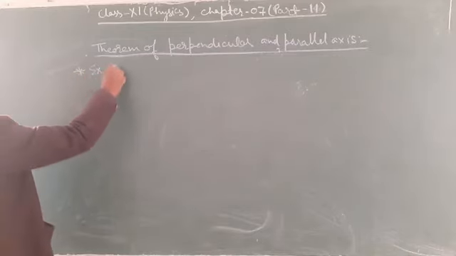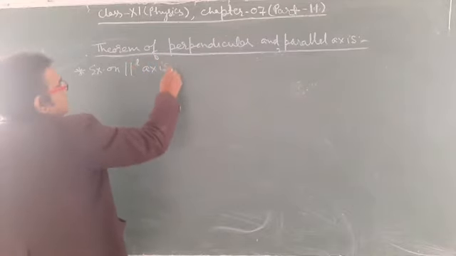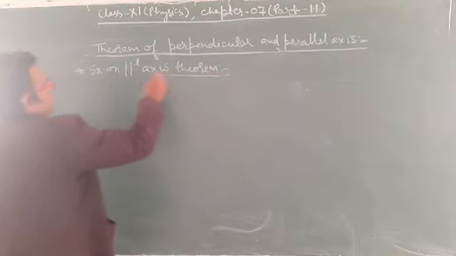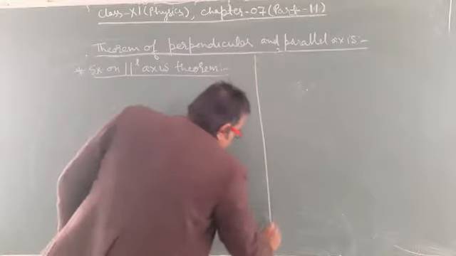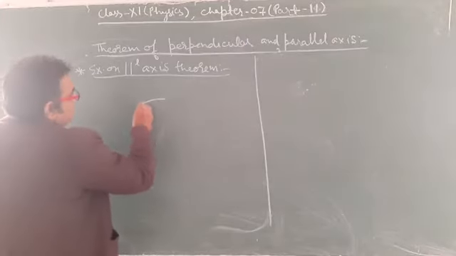Example on parallel axis theorem. Suppose it is given that the moment of inertia of a disk along the axis perpendicular to the disk passing through the center.